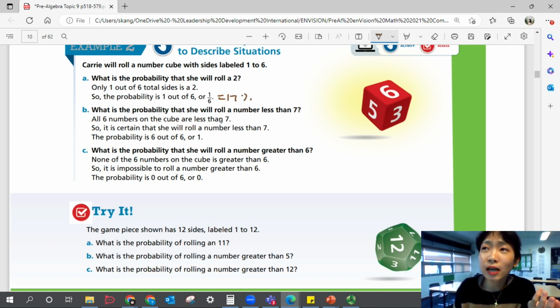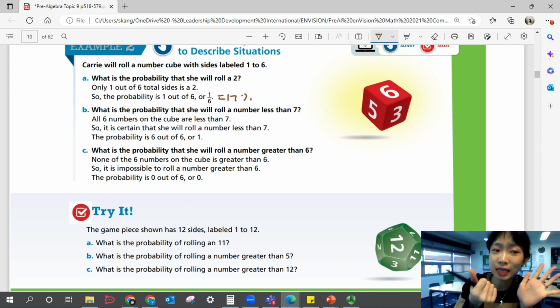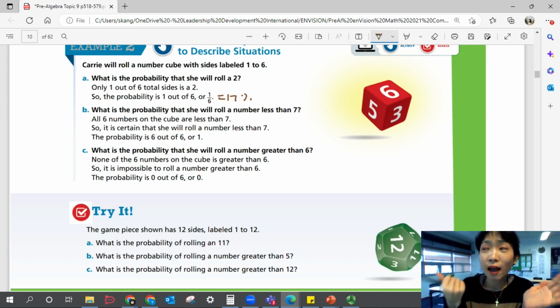What is the probability that she will roll a number less than 7? And now, this is not just 7. Any number less than 7. Are we including 7? No. If it says at most 7, then we can count 7, right? But if it's less than 7, 7 is not less than 7. So we're not going to count 7. So any numbers less than 7 is 1, 2, 3, 4, 5, and 6, right?